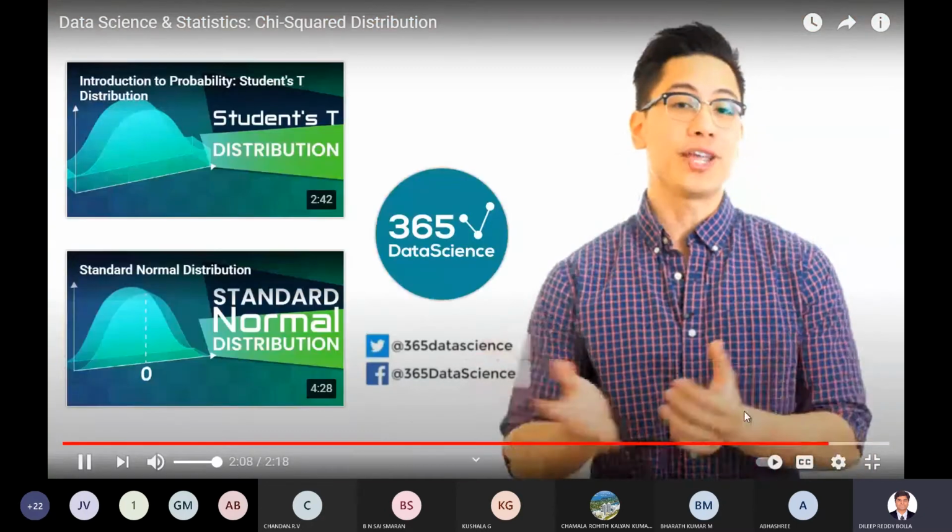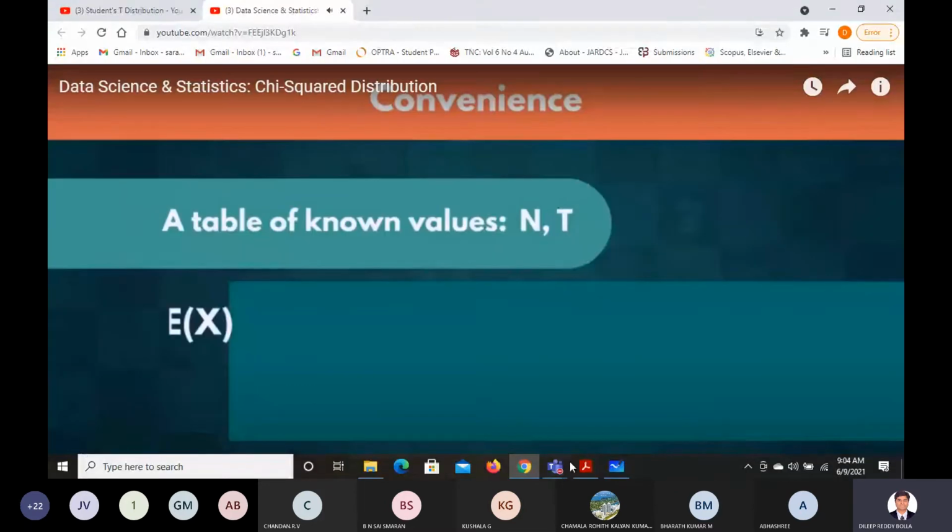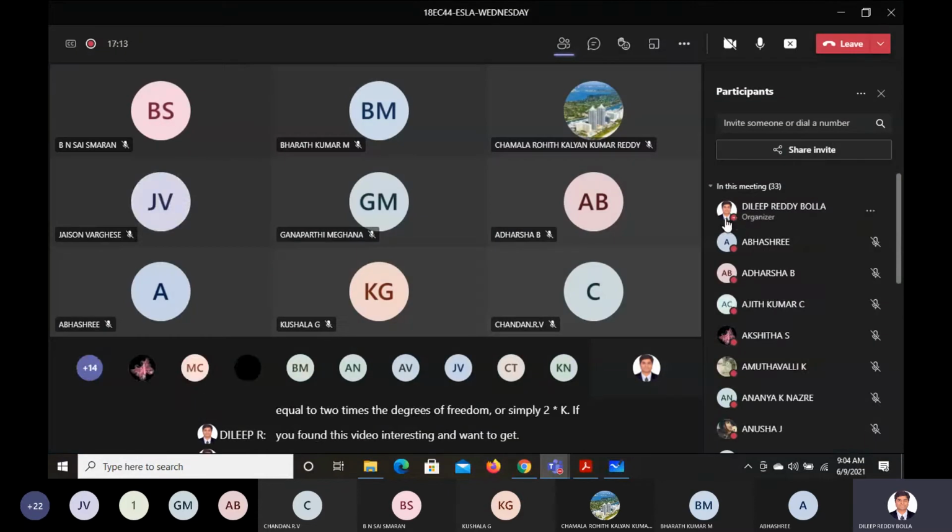You got a brief idea of what this chi-square test is, right? Yes or no?